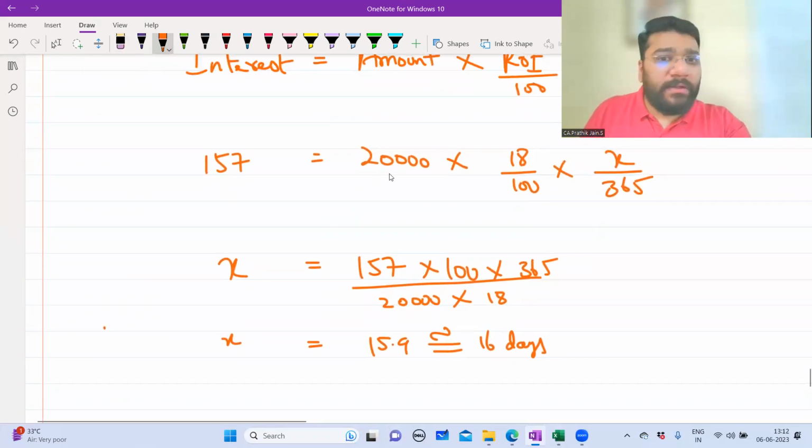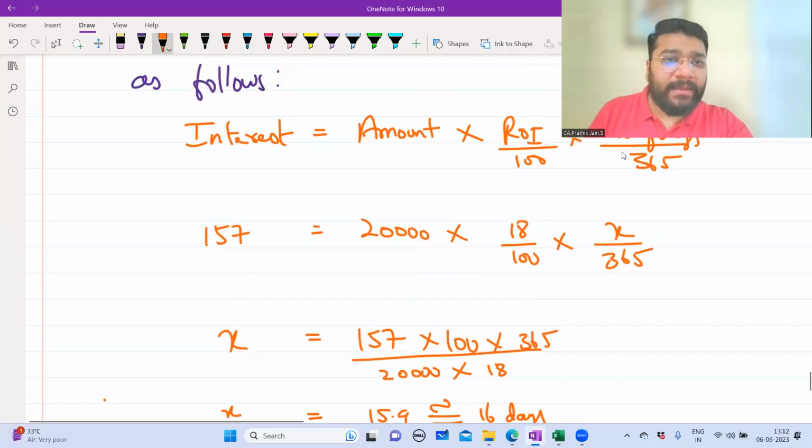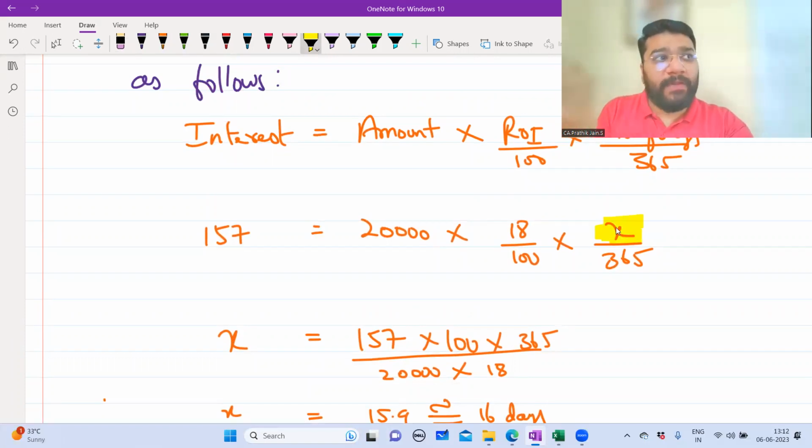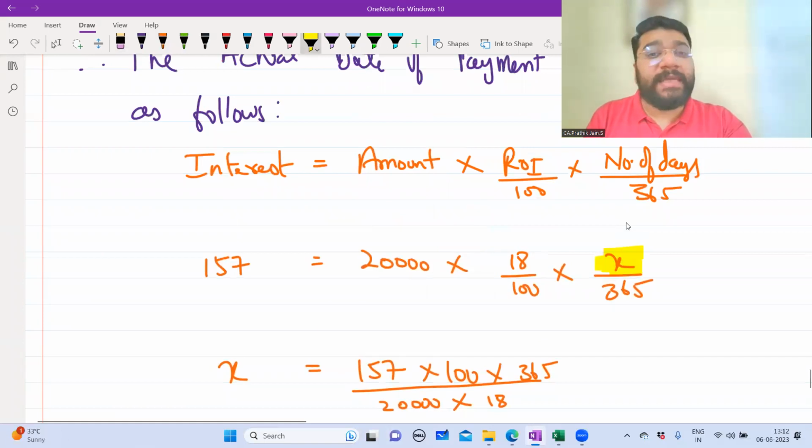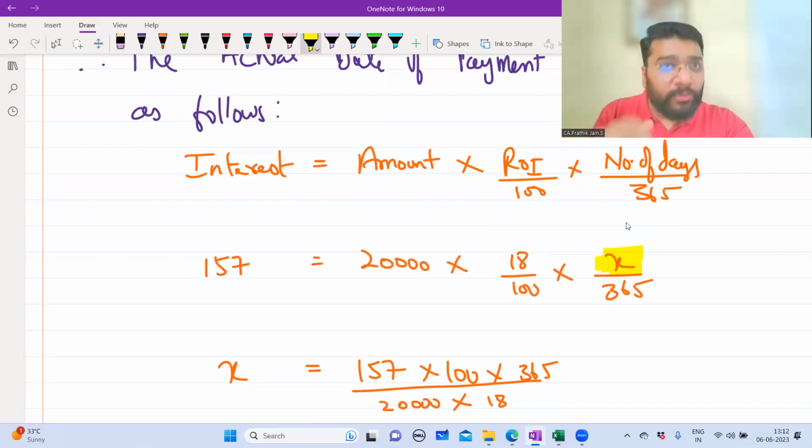So 157 is given, 20,000 into 8 by 100 into x by 12. In this entire equation, can I say we have to identify how many days early we have to make the payment? Correct? Now let's imagine the question is saying 16 days early payment is made and you have to calculate interest. Then what will you do? 20,000 into 8 by 100 into 16 by 365.